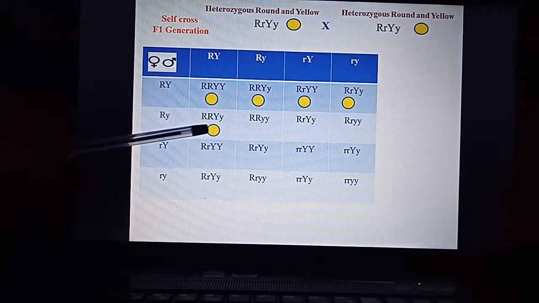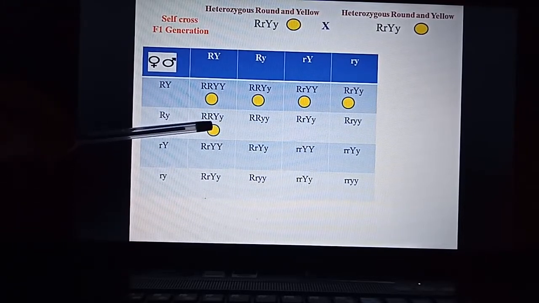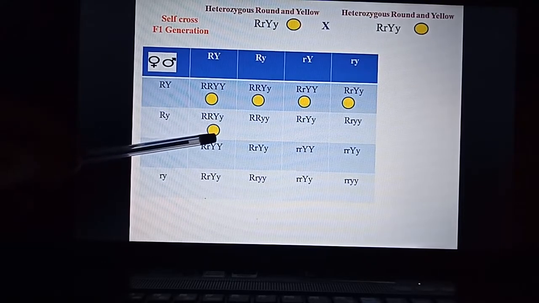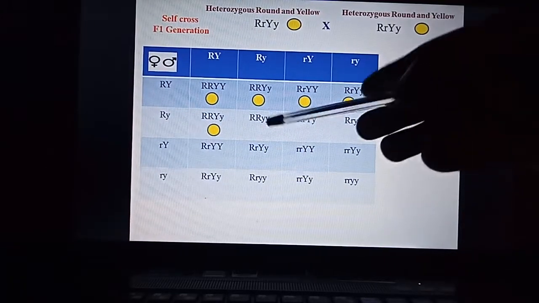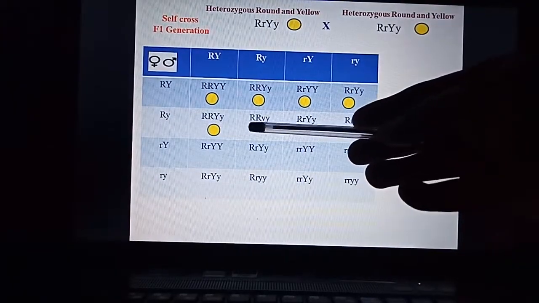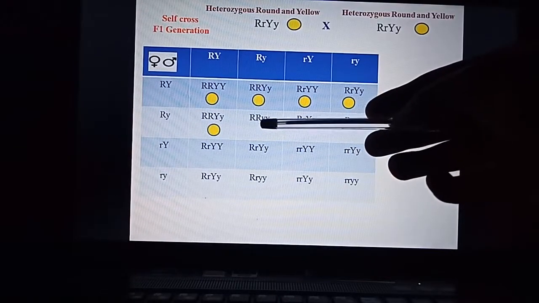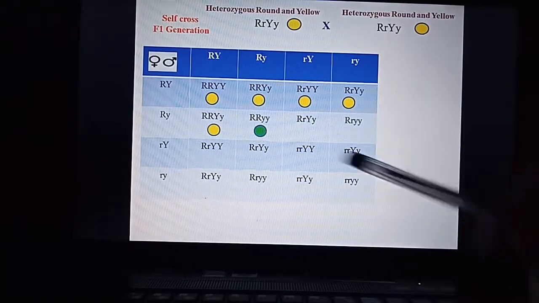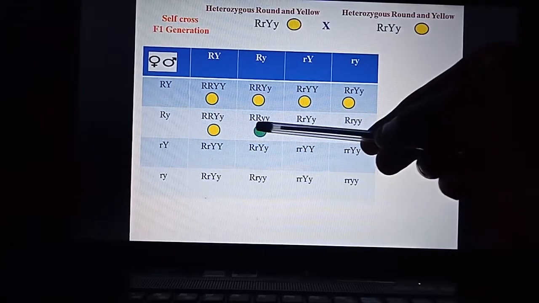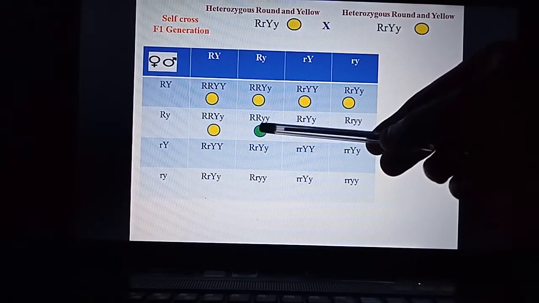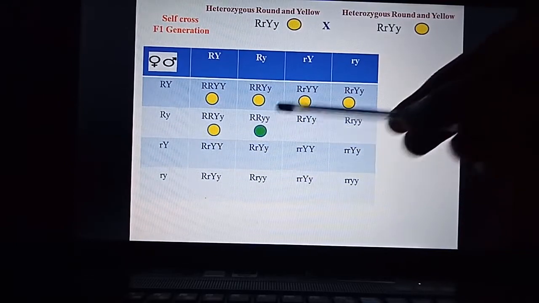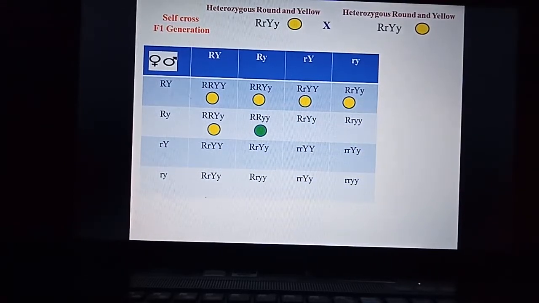So this box, this genotype capital R, capital Y, small y becomes homozygous round, heterozygous yellow. In the next box, it becomes capital R, small y. This means this is homozygous round, homozygous green in color, right? This is homozygous round and homozygous green in color.